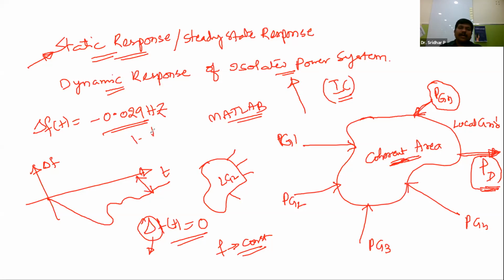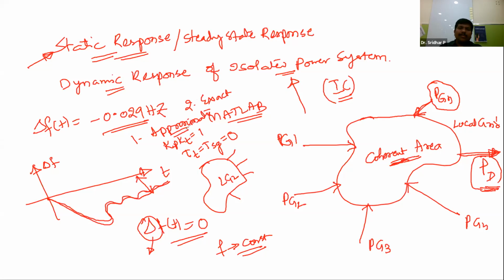One is the approximate plot, drawn by assuming two things: Kp Kt is equal to 1, and the speed governor time constant Tg and the turbine time constant Tt are 0. With this you get the approximate plot. The second plot is for the exact one, just like what I have drawn here. This is the exact response.